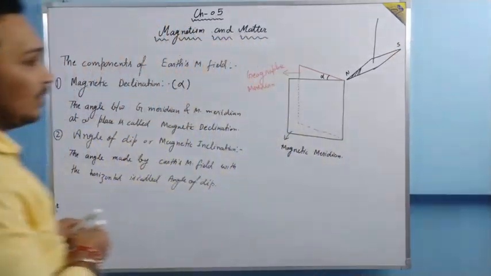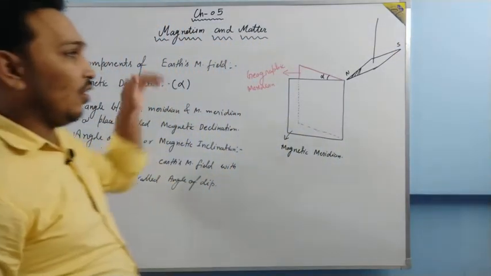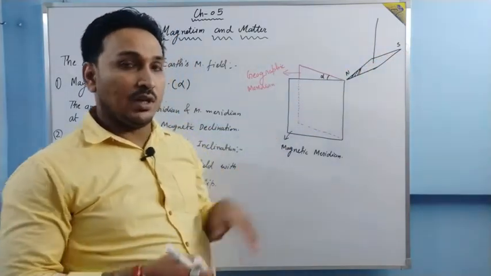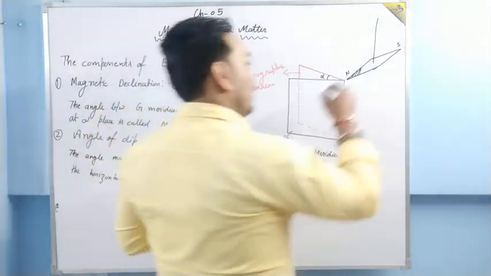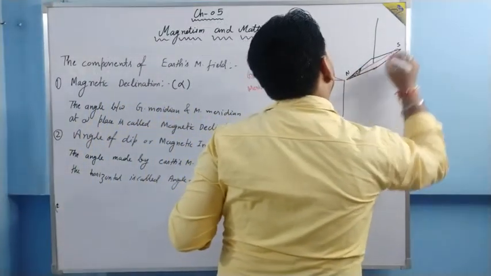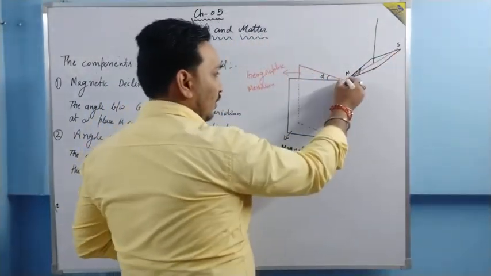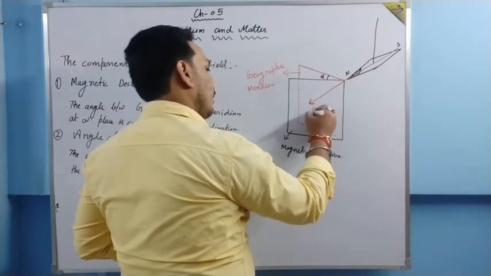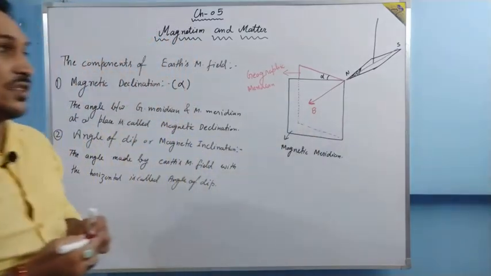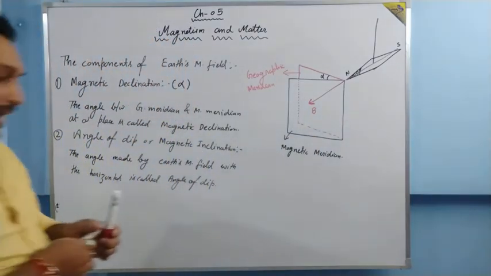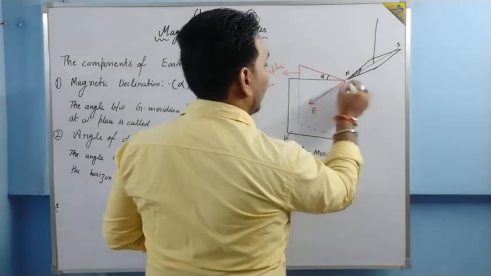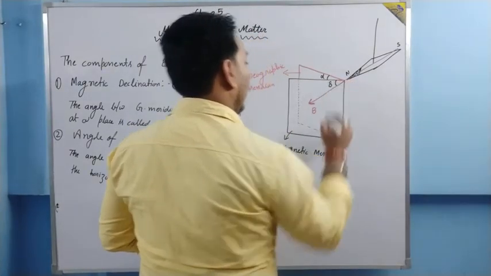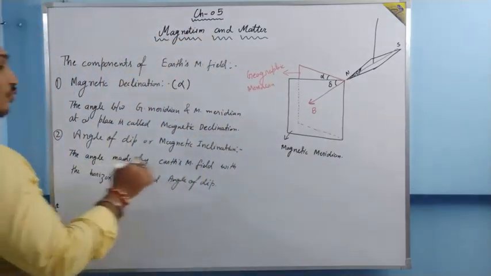This magnetic needle does not stay horizontal. It stays a bit bent towards the earth. And why is it bending? Because the direction of Earth's magnetic field is in this direction. This B is the Earth's magnetic field. What is the angle that Earth's magnetic field makes with the horizontal? This line is horizontal, so this angle denoted by delta is called the angle of dip.